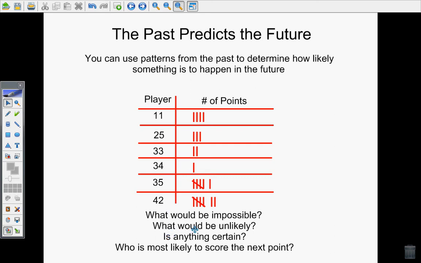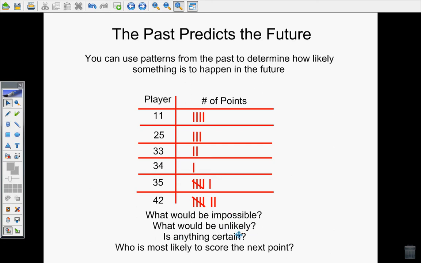It's easier for me to find something that's unlikely. For example, player 34 doesn't seem to be doing very well. They only have 1 point. So it is unlikely that player 34 will win the next 10 points and win the game. It would also be unlikely for player 42 to suddenly lose the game. They have the most points. Chances are good they're going to win. Now, I'm not saying it's impossible for them to lose. I'm saying it's unlikely that they would lose.